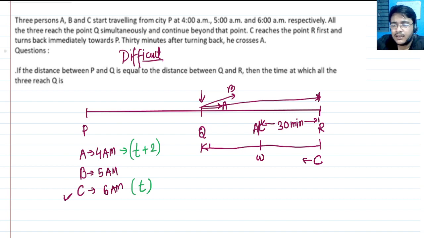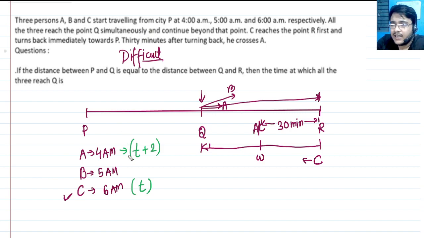Now, having understood this, just to put things into context, newbies can ask this type of question: but sir, A started at 4 a.m., isn't it that A should get T and C should get T plus 2? No, we always understand this thing, that if the speed is higher, less time will be taken.